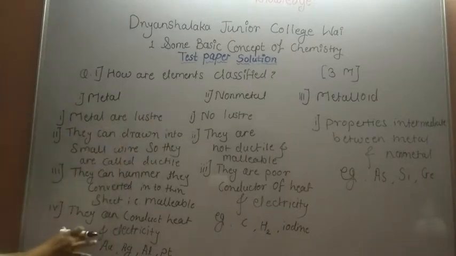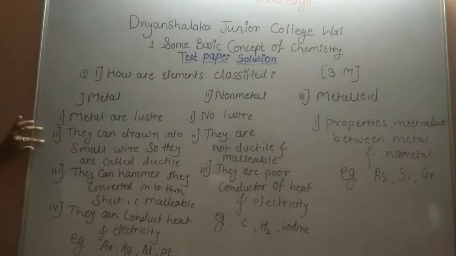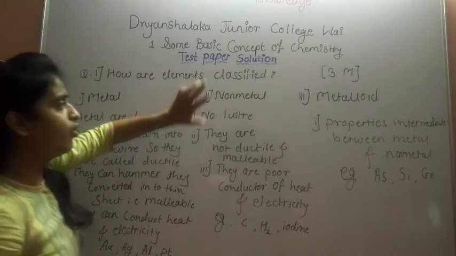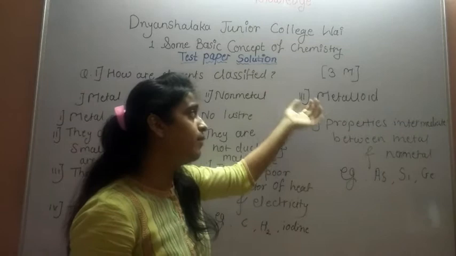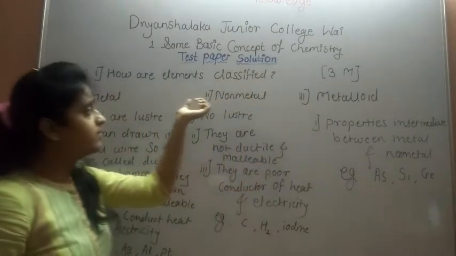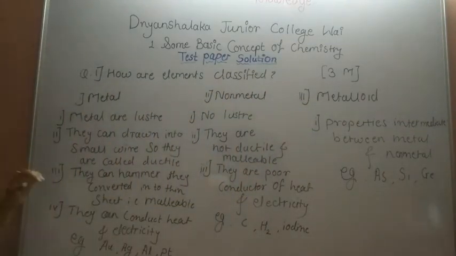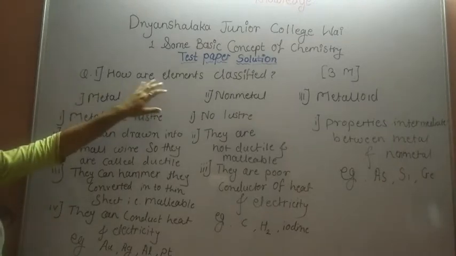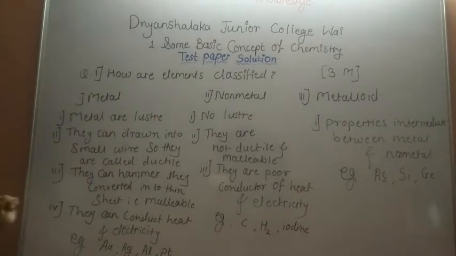So in these 3 types, you can write only 2 points in metal, 2 points in non-metal and only 1 point with example in metalloid. I require this answer compulsory, so I will give you 3 marks for this question. Next question.